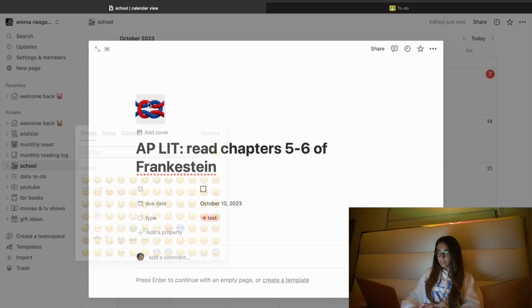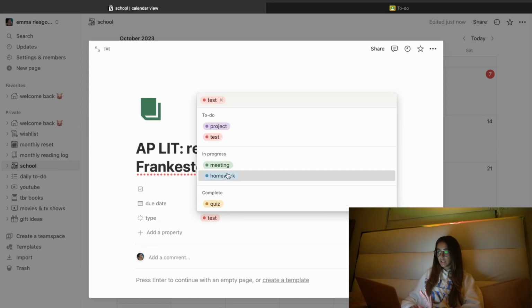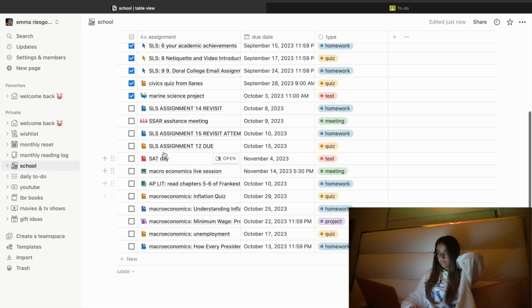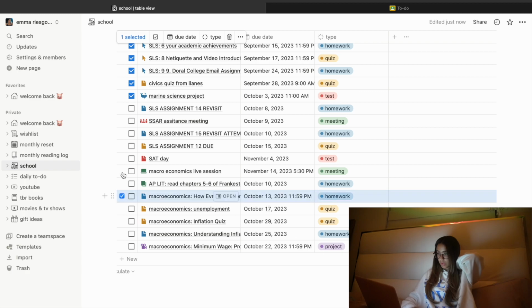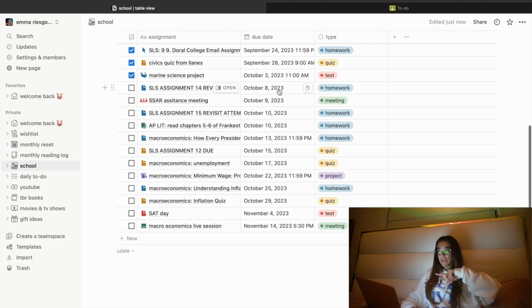And then I'm just gonna put this book here, and we're gonna put green for Frankenstein. And I'm just gonna put homework, so that I can put the type of homework. I have project, test, meeting, homework, quiz. It's added, so it also adds it to the table view of the whole thing. Basically, I'm just gonna reorganize it by the dates. So now I just have it in order. October 3rd, October 8th is an assignment I have to revisit. October 9, I have a meeting, another assignment I have to revisit, and then just a bunch of other assignments for the month. So that is what my homework looks like for this month.